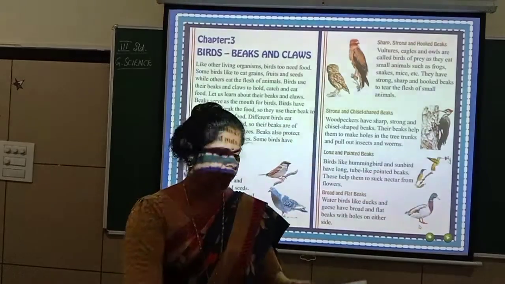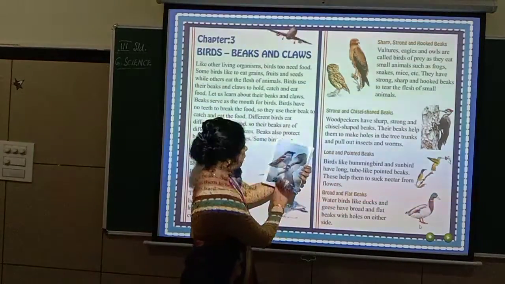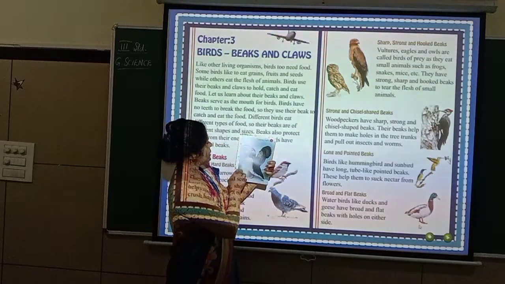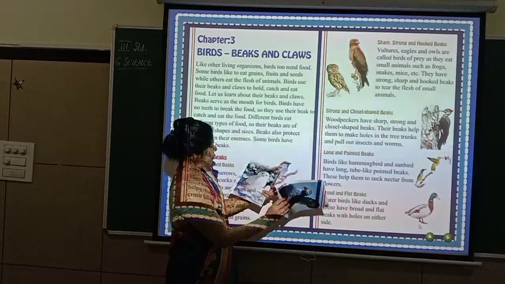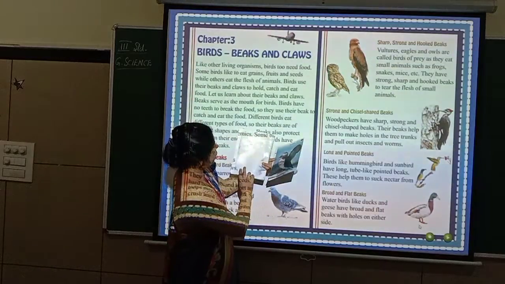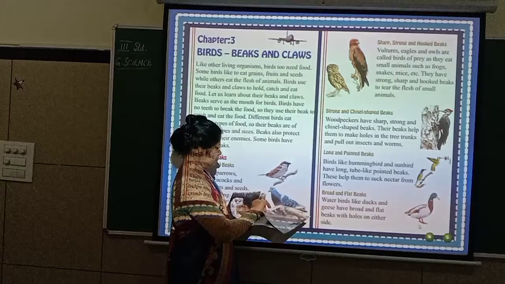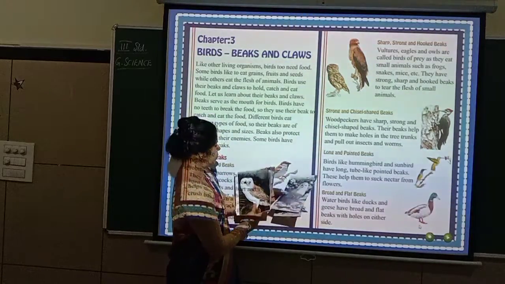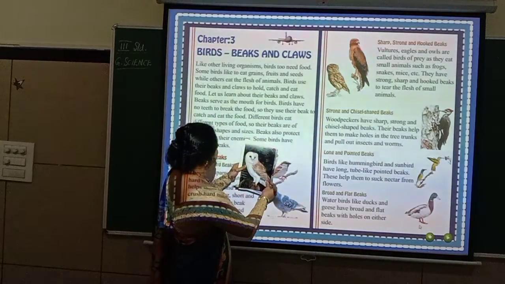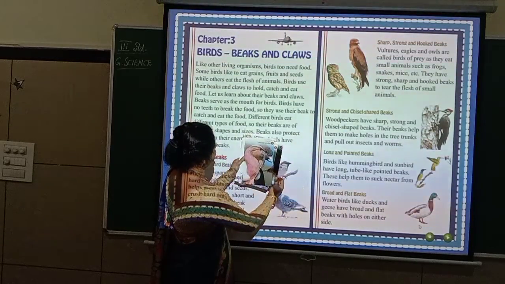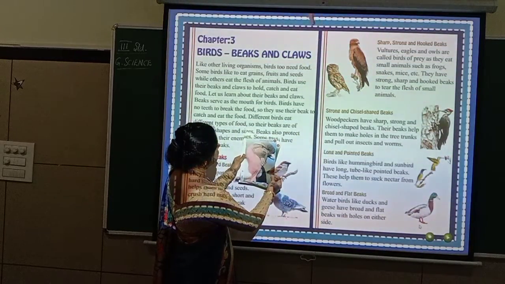There are some more birds here. You can see here. Okay. Atlantic puffin. See this? This is one type. Then snowy owl. Yes, you see here, it is barn owl. Andean condor.